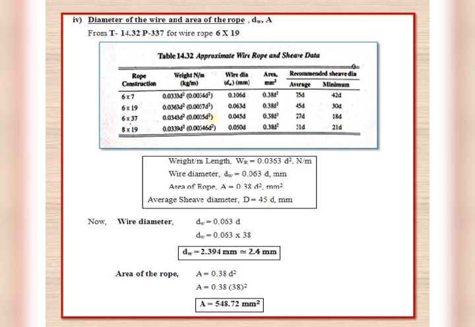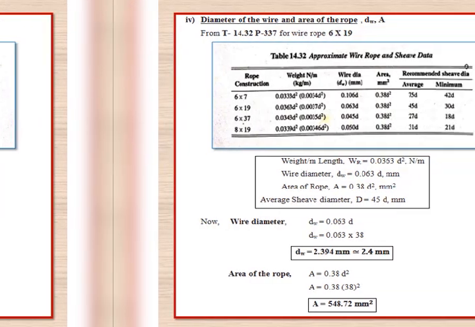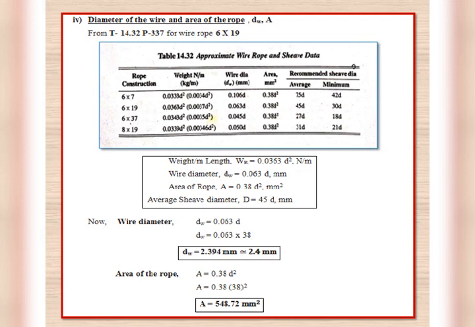like weight of the rope per meter length. For that, the relation W_R is 0.0363 d square Newton per meter. So this is one more relation to find out the load on the rope. Next, wire diameter d_w is given as 0.063 times d. Area of the rope A is equal to 0.38 d square, and average sheave diameter value is 45 d. So I took that as the final.